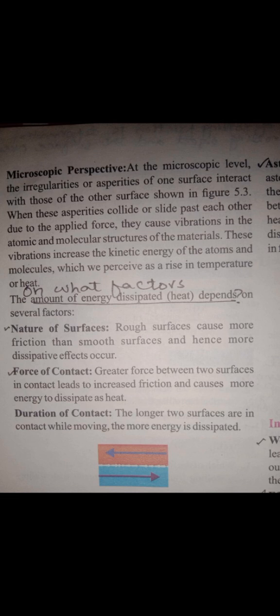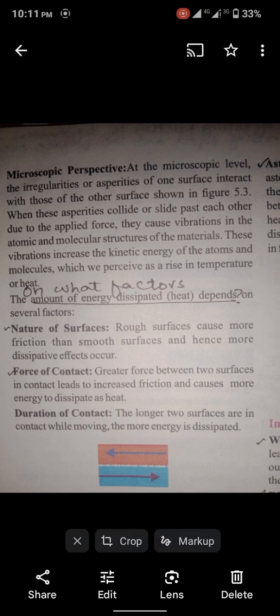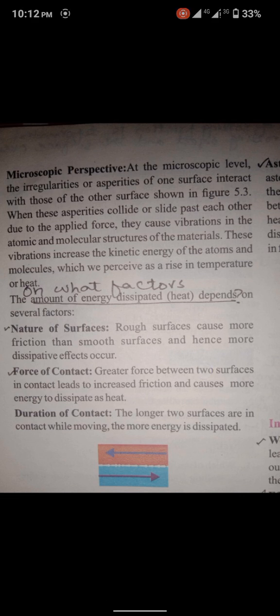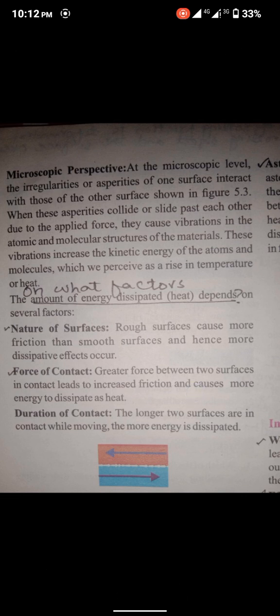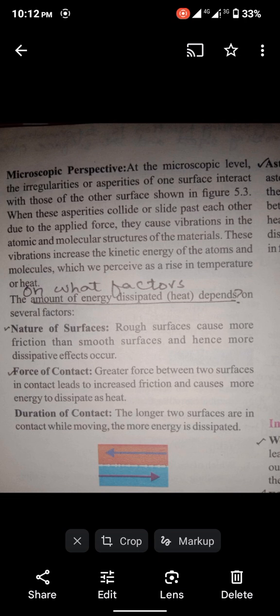This process exists due to the irregularities or roughness of the surfaces which interact with each other. For example, when we observe different surfaces with our naked eye, they appear smooth, but they are not as smooth as they look. When we observe those surfaces at the microscopic level, there are different pits and bumps, or roughness, on the surface. Basically, this irregularity or roughness of the surfaces is the reason frictional forces exist between them, which increases the dissipative effect of friction.